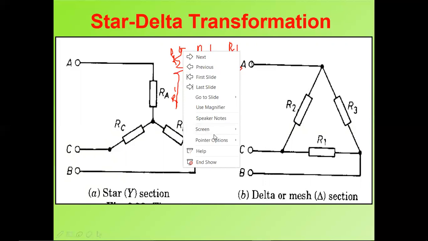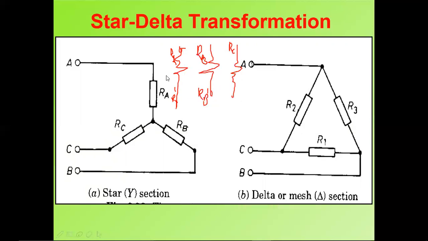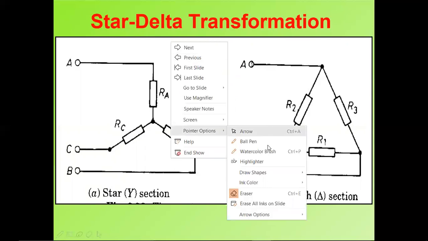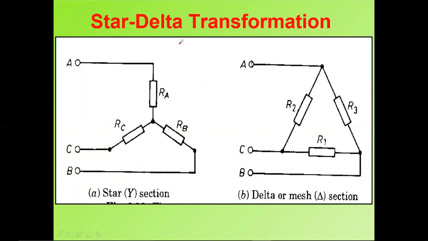Let me write in a better way, because writing RA dash with the mouse is very hard. Take three resistors for the formation of the equivalent circuit for star or delta.